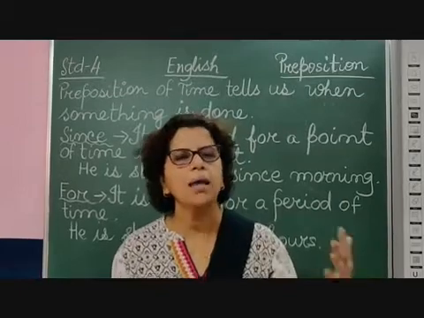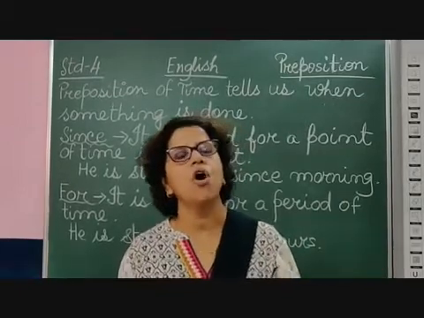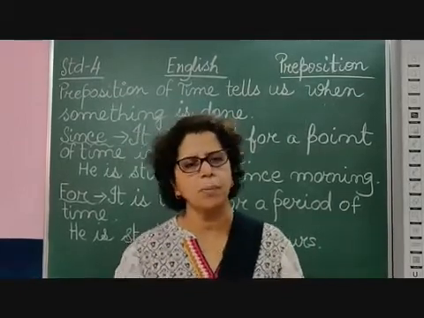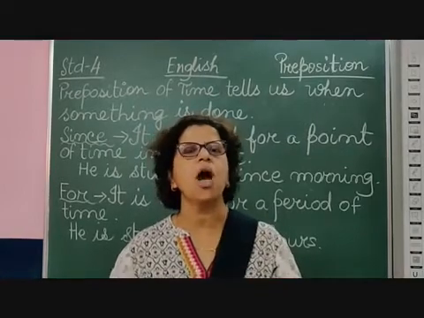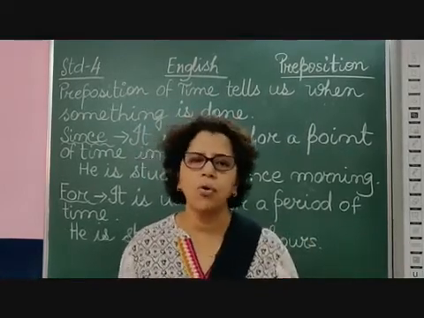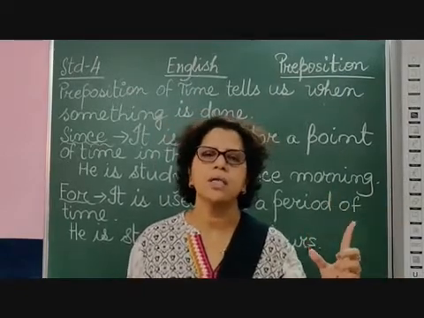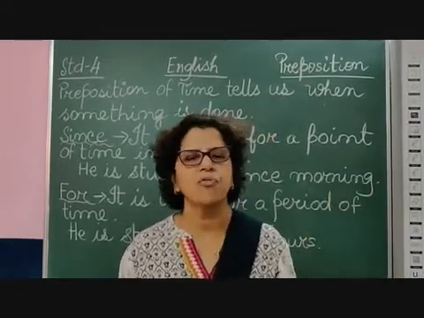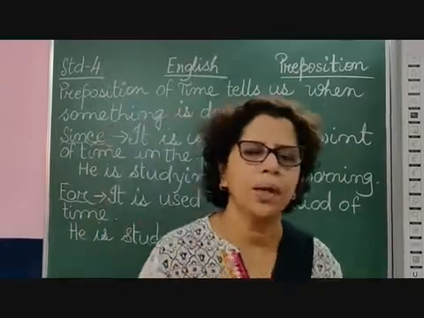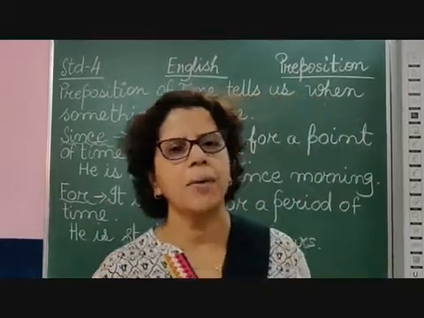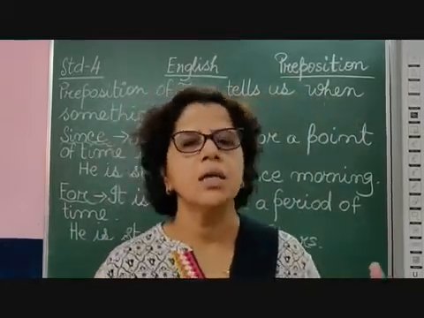Or my brother is studying for 4 hours, means for a period of time. For 4 hours he is studying, but I don't know when he started studying. But if I say my brother is studying since afternoon, that means I know in particular which time he started studying.